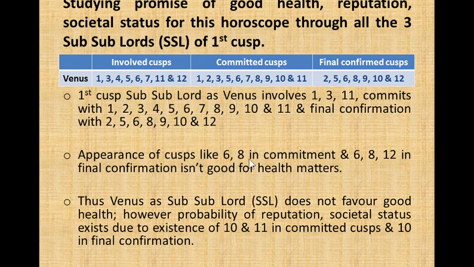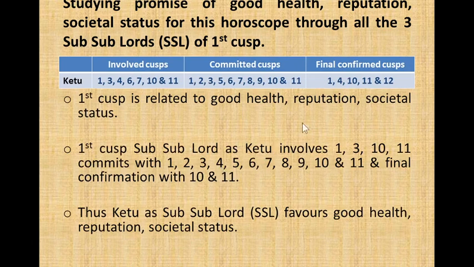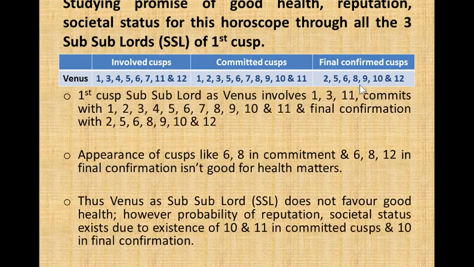Appearance of cusp like 6 and 8 in commitment, and 6, 8, and 12 in final confirmation is not good for health matters. You see, 6, 8 is appearing in commitment, and 6, 8, and 12 are appearing in final confirmation. These numbers are not appearing for Ketu. You see, in final confirmation we do not have 6, 8, and 12, but for Venus there is 6, 8, and 12. So appearance of 6, 8, and 12 is not good for health matters. Thus Venus as subsubnode does not favor good health.